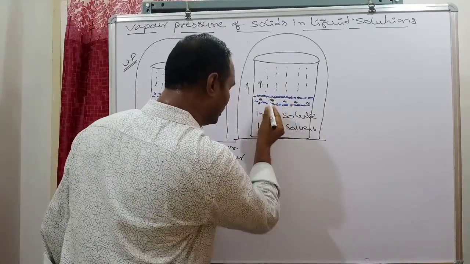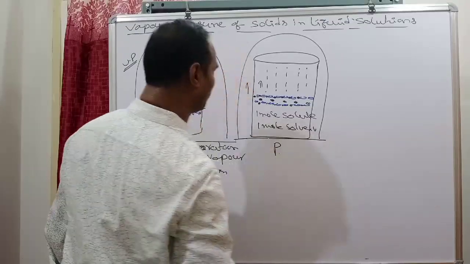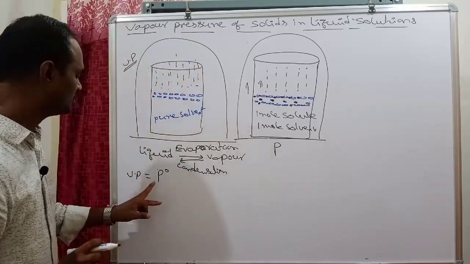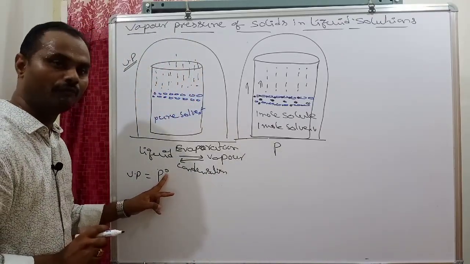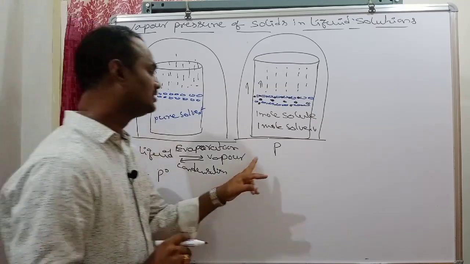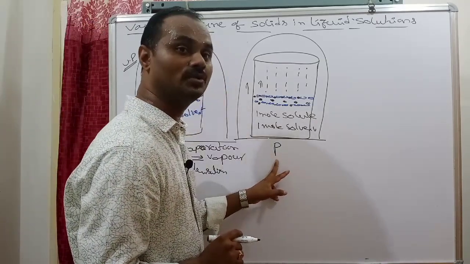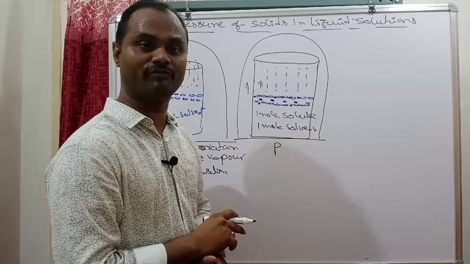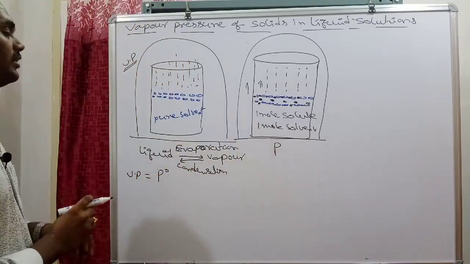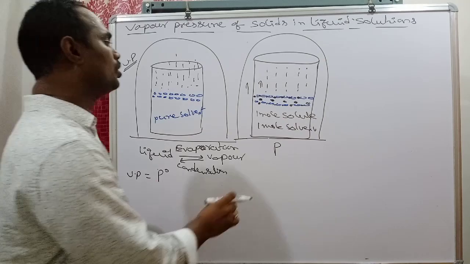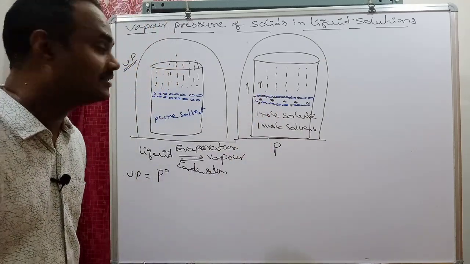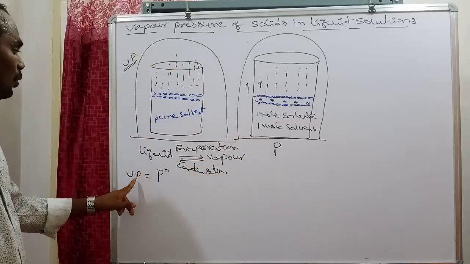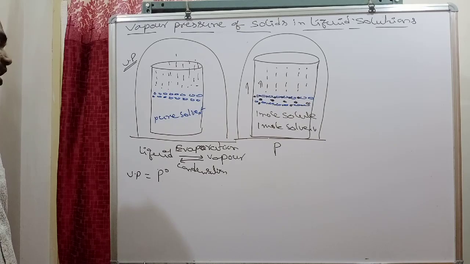Vapor pressure of the solution we denote with P or P1. P naught is the vapor pressure of pure solvent, and P is the vapor pressure of the solution due to evaporation of solvent molecules only. Solute molecules never vaporize. Generally, if a solution contains non-volatile solute particles, its vapor pressure is relatively less as compared to the vapor pressure of pure solvent.